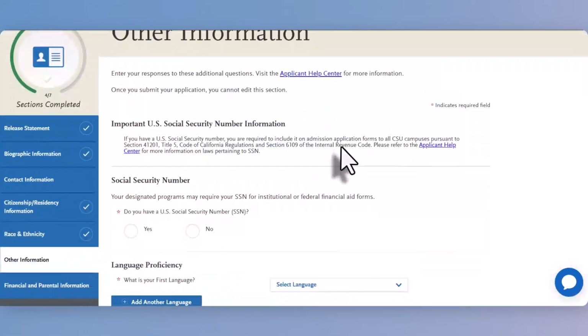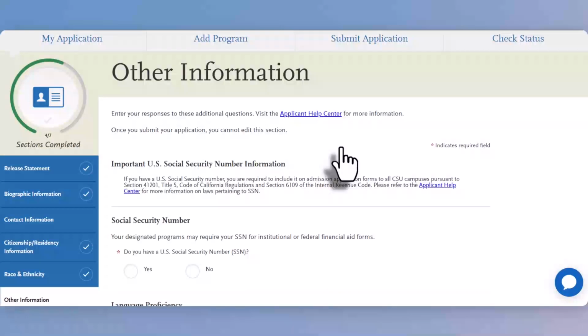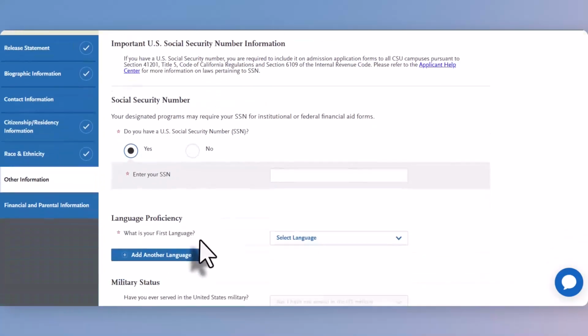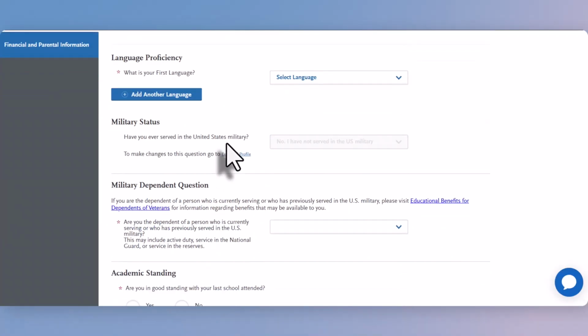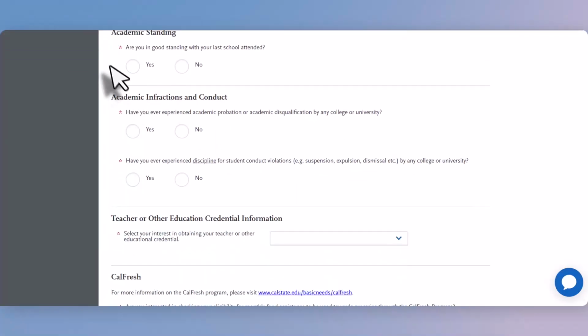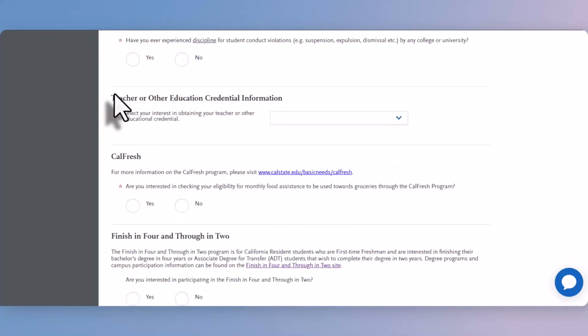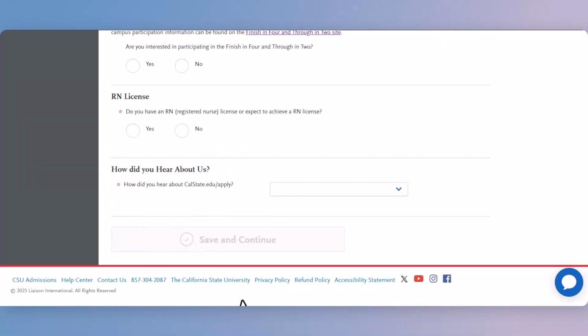The next section is titled Other Information. This is where you'll enter in your social security number if you have one, answer the language proficiency question, military status questions, and then questions relating to academic standing and academic infractions, so on and so forth, and save and continue. If you have any questions about what's being asked on this page, feel free to reach out to our office.